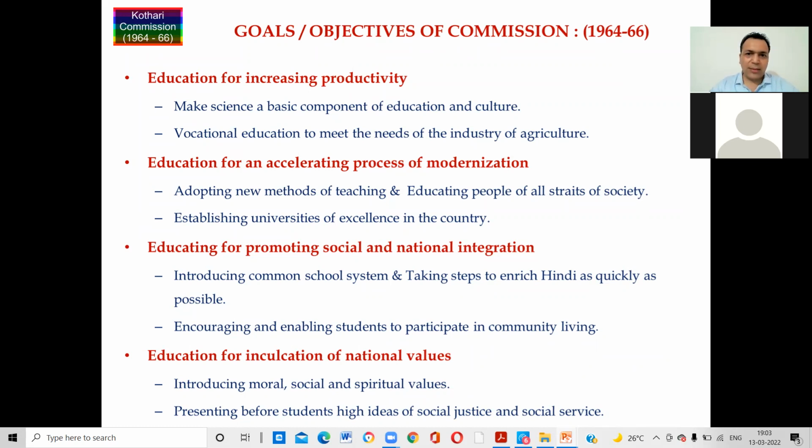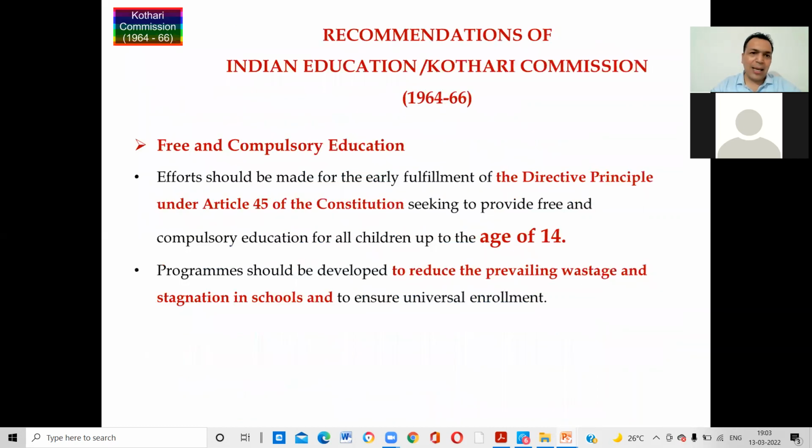So these goals and objectives you have to talk about in detail under the Indian Education Commission or Kothari Commission. It also talks about free and compulsory education. You know that Article 45 also says that up to the age of 14, every school has to give free and compulsory education.